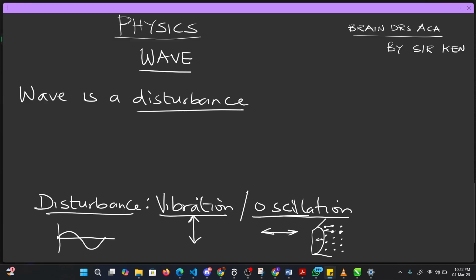Now let me explain that one more time. Before you say there is a wave, there must be a disturbance. This disturbance is either in the form of vibration, whereby the particles of the matter are going up and down, like the one I showed you here. This is my rope. I disturbed this rope, or set this rope into vibration. So this rope will be going up and down. Okay, let me give you another example of this scenario.